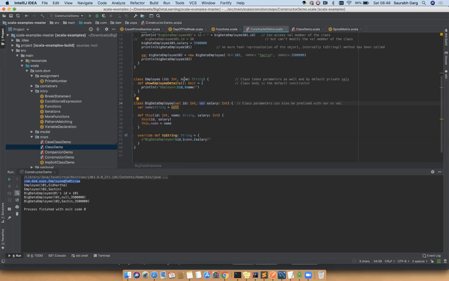These are by default val. But you are free to change it; you can use var, val, whatever you want. An additional thing is, when you declare constructor parameters without specifying any var or val keyword, this becomes private to that particular class.